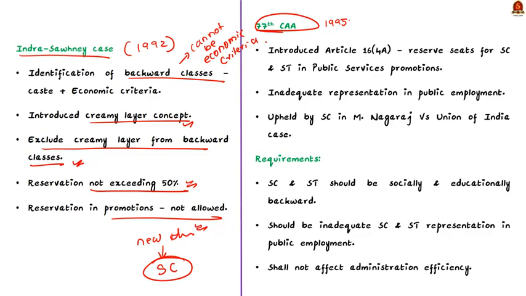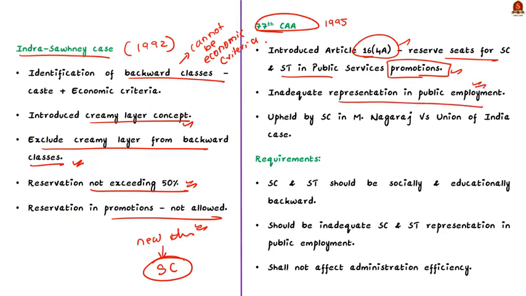See, according to this constitutional amendment only, Clause 4A was added in Article 16. Okay. So, through this Article 16, Clause 4A, powers are conferred to the state to reserve seats in favor of scheduled caste and scheduled tribe in promotion in public services. This can be done only if the communities are not adequately represented in public employment.